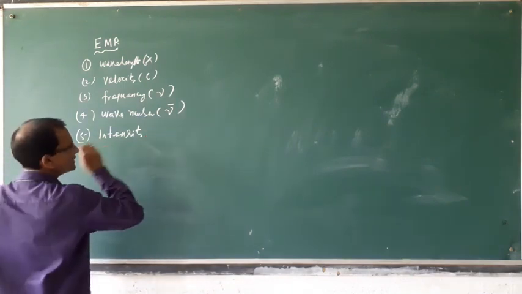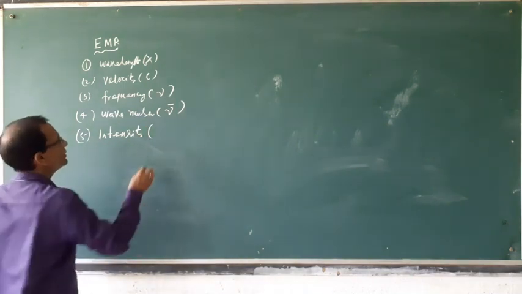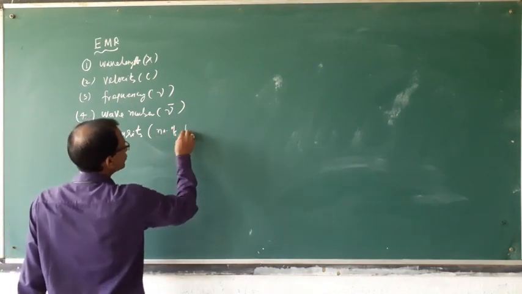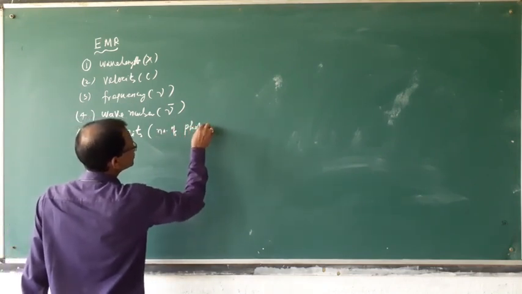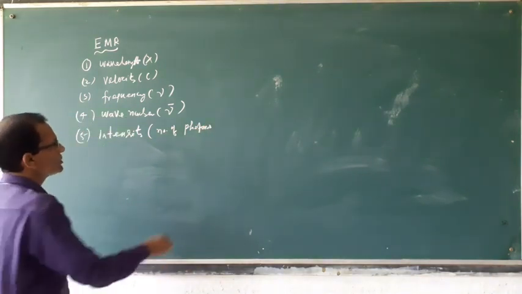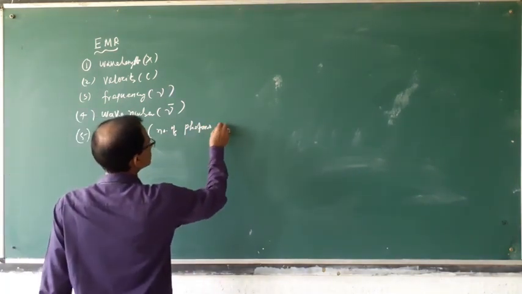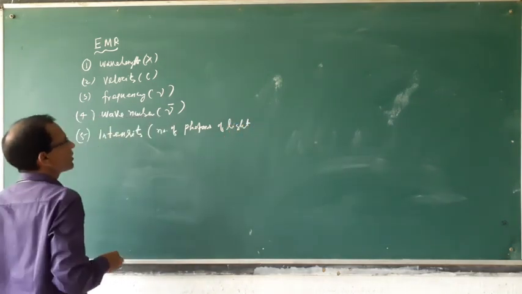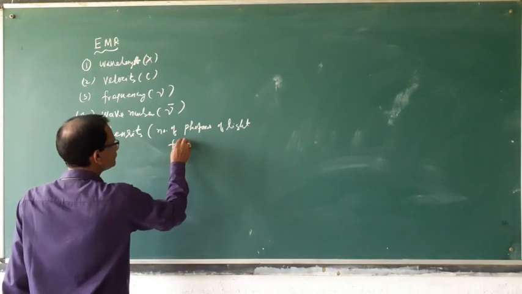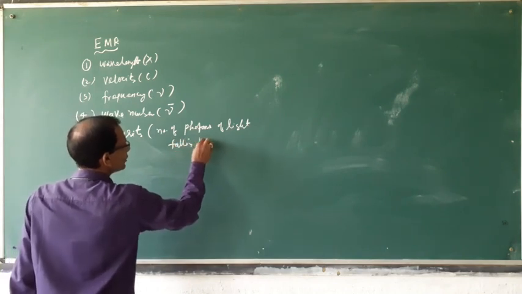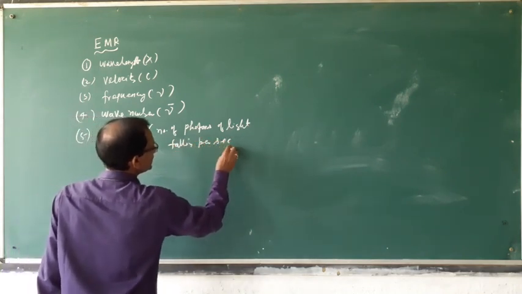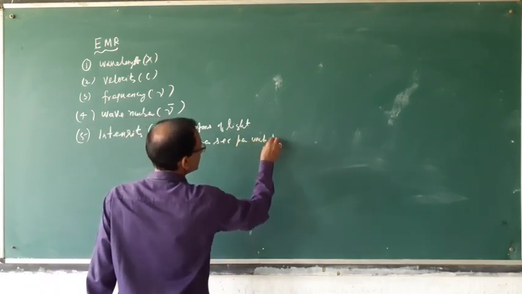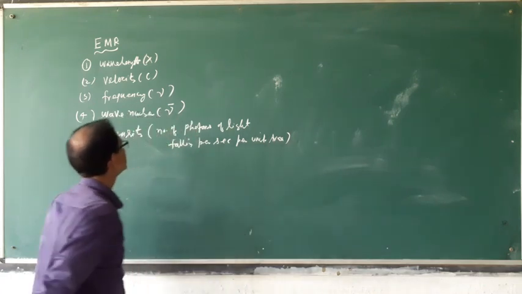Intensity generally, what is that? Number of photons of light falling per second per unit area.